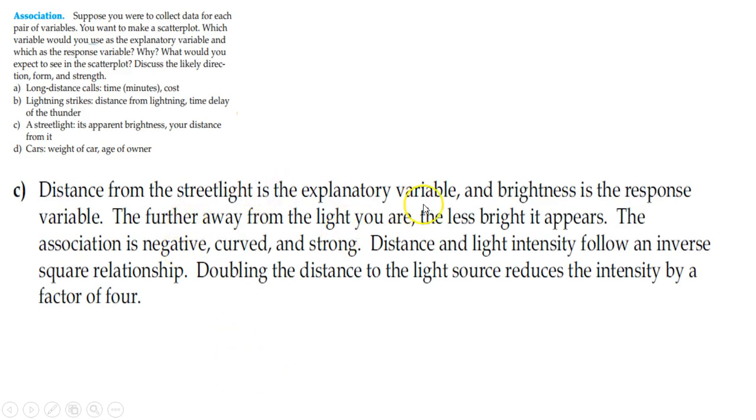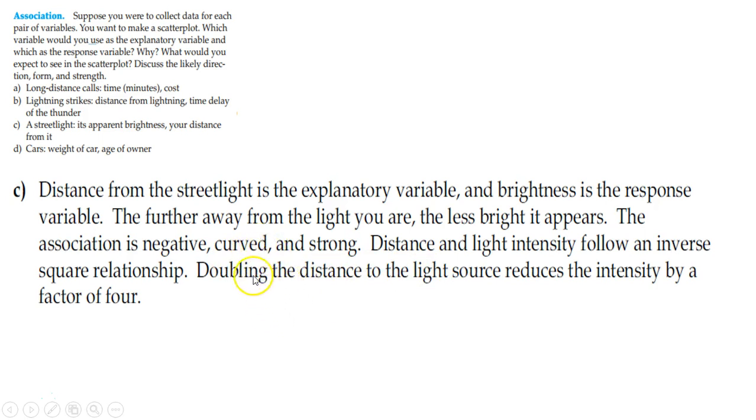The distance from a street light would probably be your explanatory variable, because it's what you're putting in, and it's something you can measure a little easier. And the brightness is probably the response. The further away you are from the light, the less bright it is, which means it's probably decreasing, going down, or negative. And it could be a little curved,